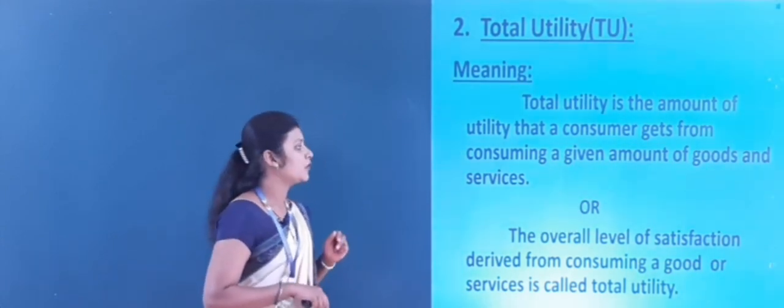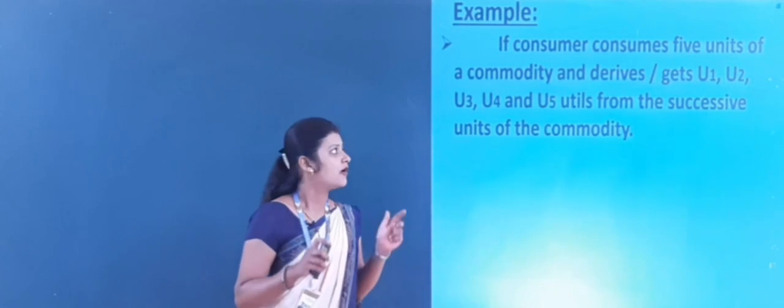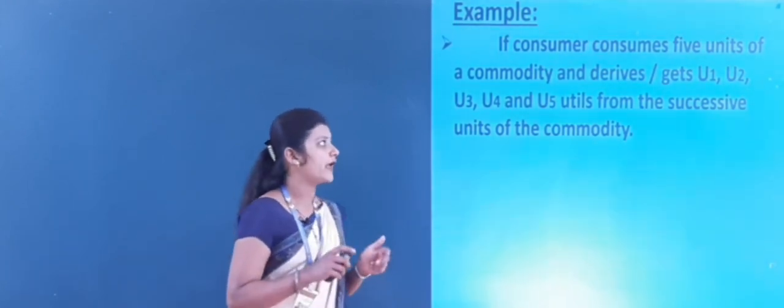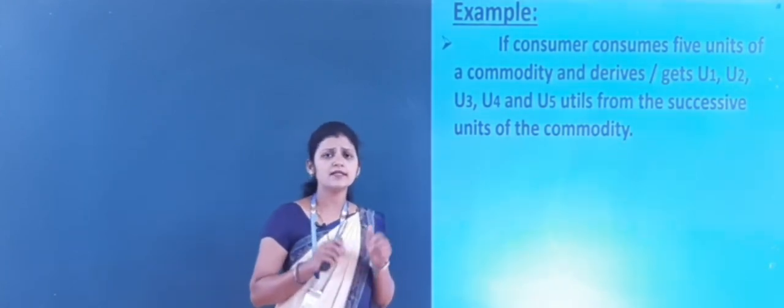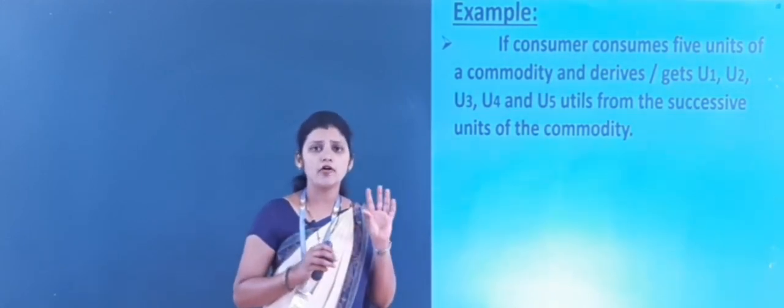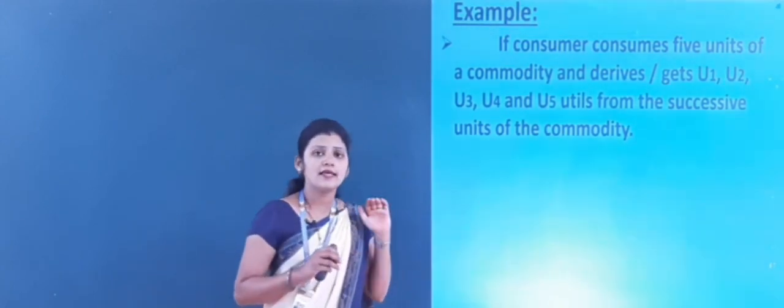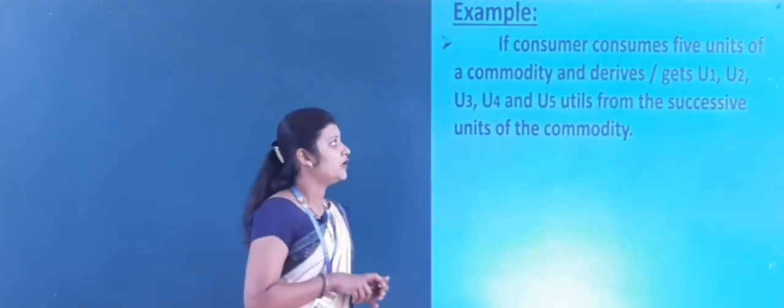Now I will give you one example for total utility. If the consumer consumes 5 units of a commodity, that means the consumer has how many units? 5 units of a commodity, and he derives U1.